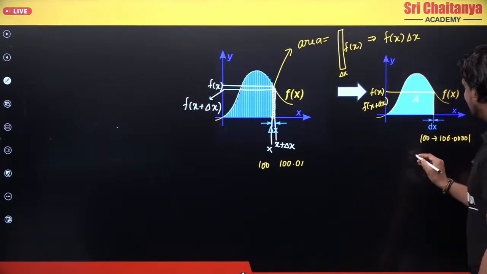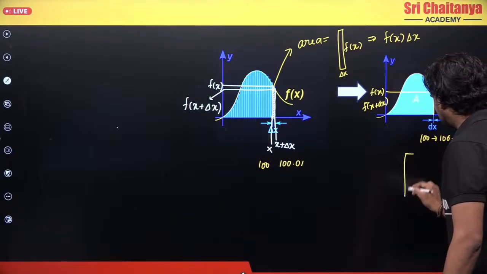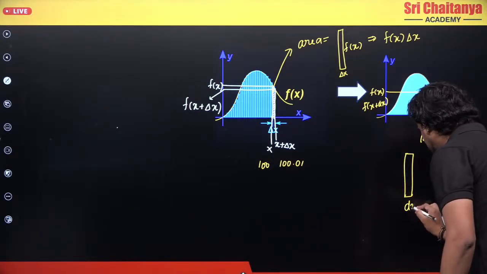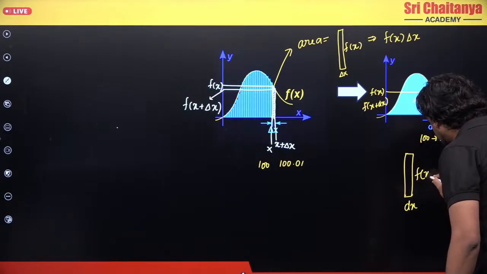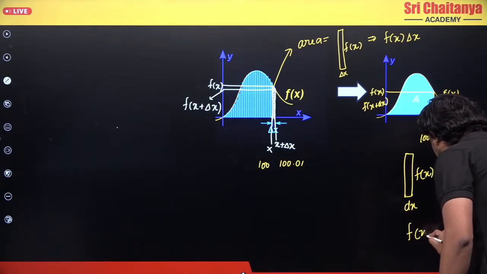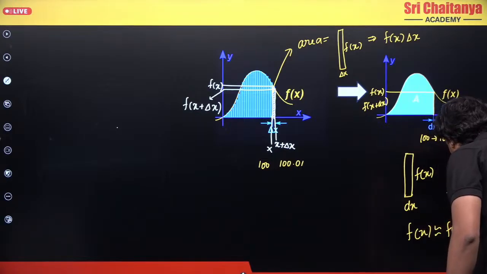Clear? So in that case, the length of this small rectangle is dx wide, and its height will become f of x. What we are assuming is that f of x will be nearly equal to f of x plus dx.